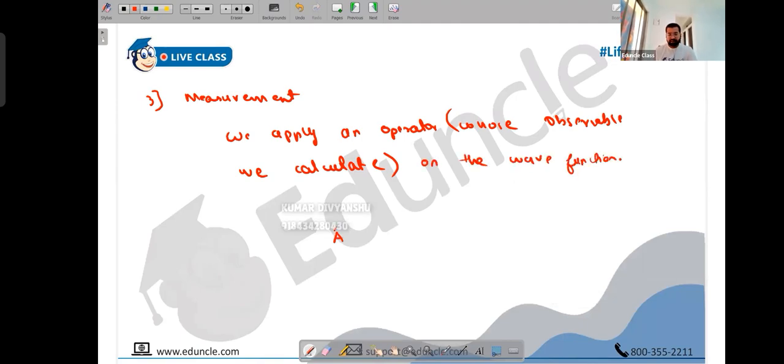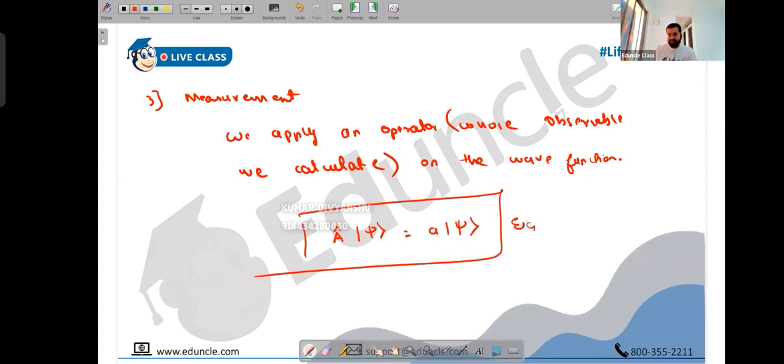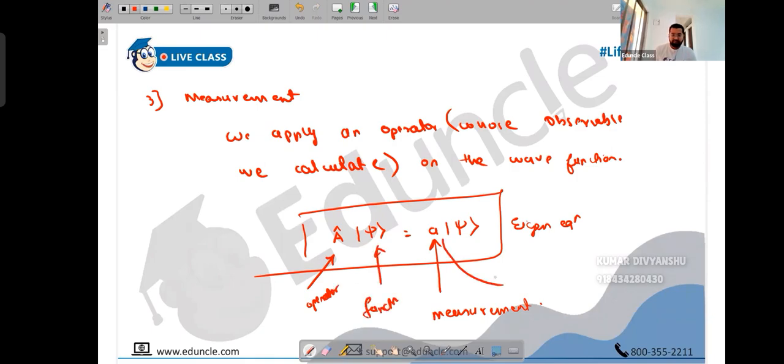So we'll have something like this: an operator applied on the wave function, and we'll have the energy eigenvalue and the same wave function. This is our eigen equation. So this is how we can measure anything. This is our measurement value. Simple. If I want to calculate energy, I'll apply the energy operator, I'll get the energy value. If I want to calculate momentum, I'll apply the momentum operator, I'll get the momentum value. So this is our measurement. So eigen operator, eigen function, eigen value, that we also know. This is your eigen operator, this is your eigen function, and this is your eigen value.